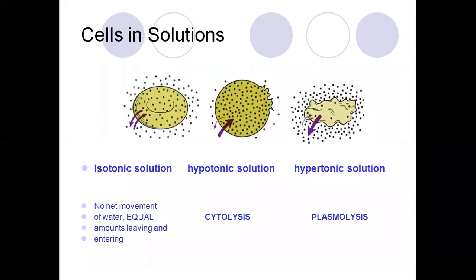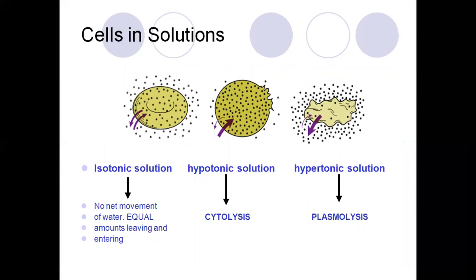Now the examples for the cell in isotonic, hypertonic and hypotonic solutions. In an isotonic solution, there is no net movement of water; an equal amount is leaving and entering the cell.